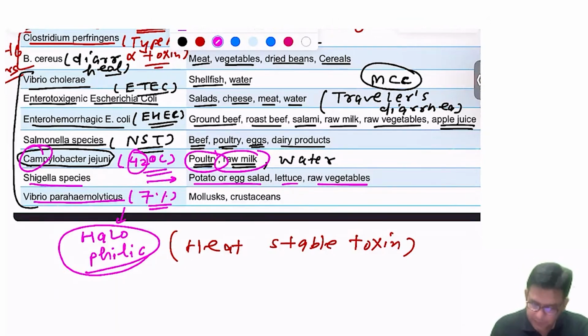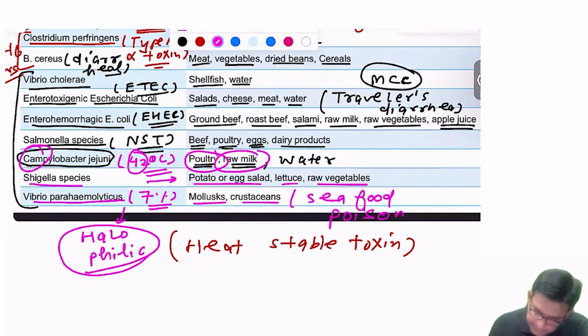It associates with contaminated mollusks and crustaceans, and mostly they say it is the oysters. Contaminated oysters are eaten and the patient lands with seafood poisoning. So that also should be remembered regarding Vibrio parahaemolyticus.